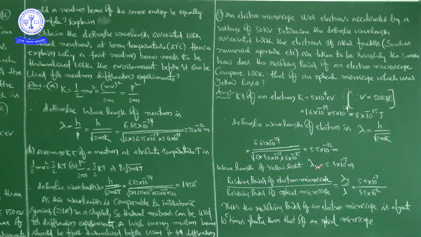Lambda y is 5.9 times 10 to the power of minus 7, and lambda is 5.5 times 10 to the power of minus 12. Completing this calculation, we get approximately 10 to the power of 5. So when this value is 10 to the power of 5, what is our conclusion according to the question?